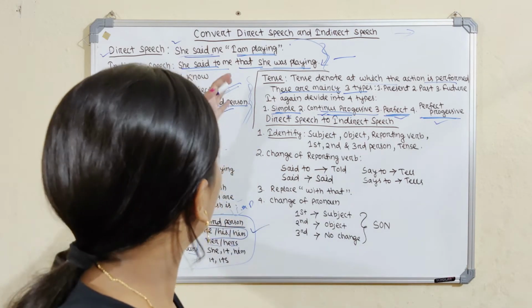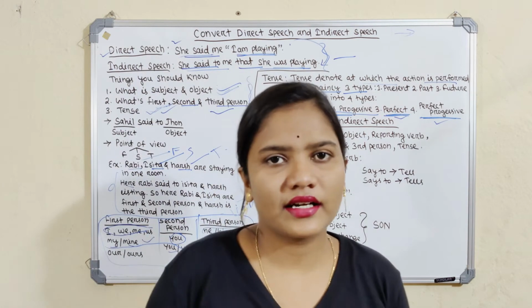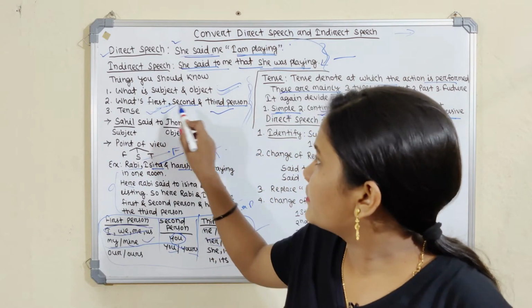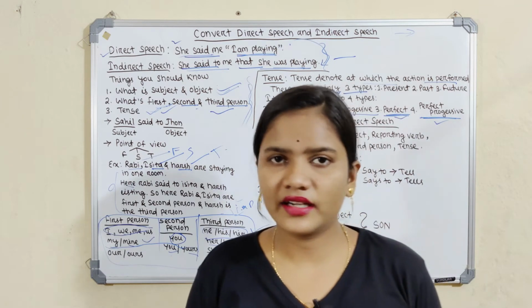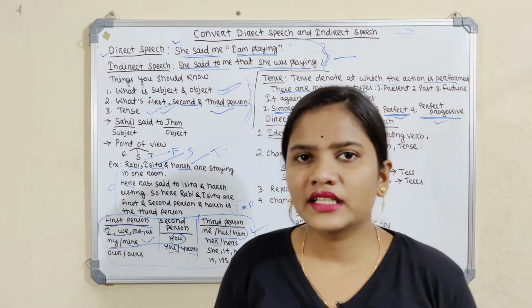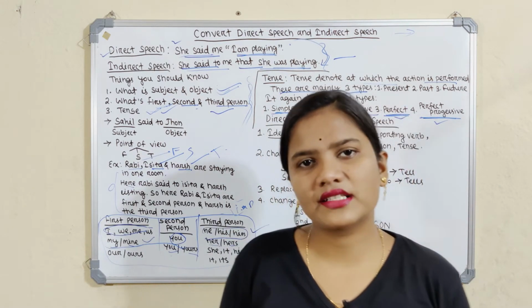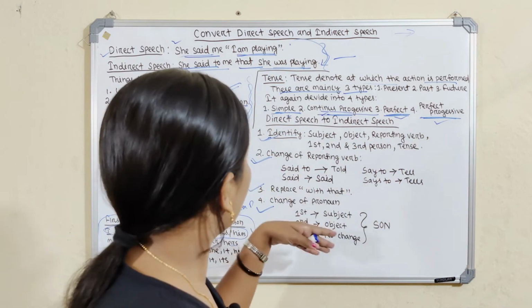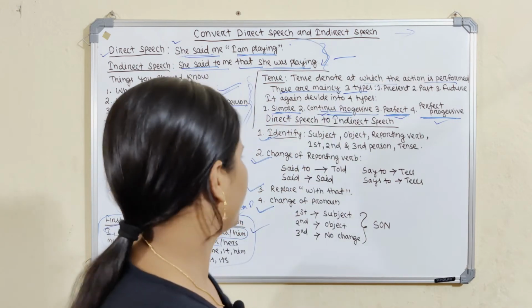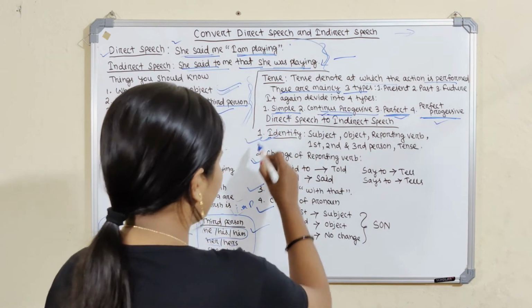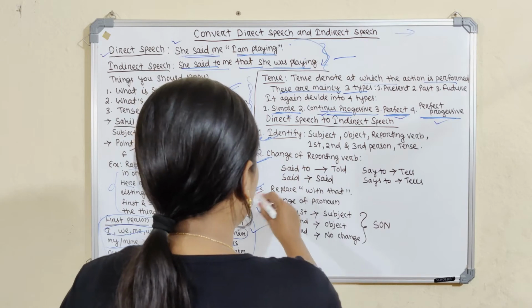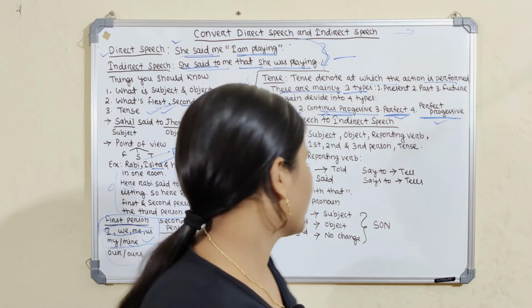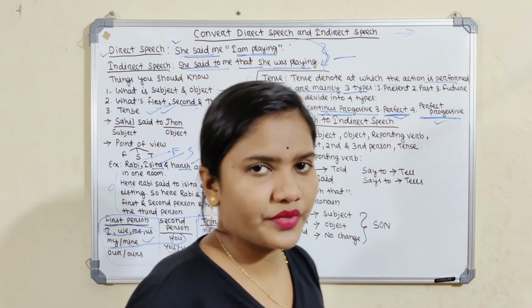Okay, so first of all we have to know three things: first, the subject and object; second, first person, second person and third person; and third, the tense. Then we will discuss how we convert direct speech into indirect speech. Through six ways we can change direct speech into indirect speech. First is identify, second is change of reporting verb, third is replace, fourth is change of pronoun, fifth is change of tense, and sixth is change of time.